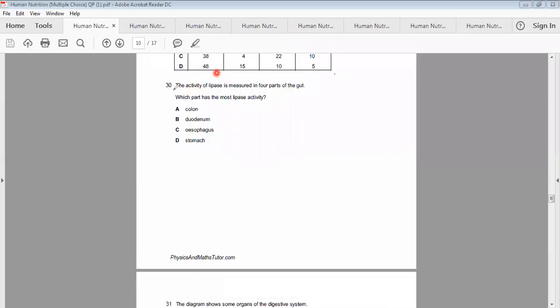Now the MCQs: the activity of lipase is measured in 4 parts of the gut. Which part has the most lipase activity? Colon, large intestine, there is no enzyme present in it. Duodenum, yes, duodenum is the correct option because it contains most of the lipase that comes from the pancreas in the form of pancreatic juice. Esophagus is not a site of any type of digestion, and the stomach contains only protease type of enzymes, so it is also not the correct option. So the correct option is the duodenum.